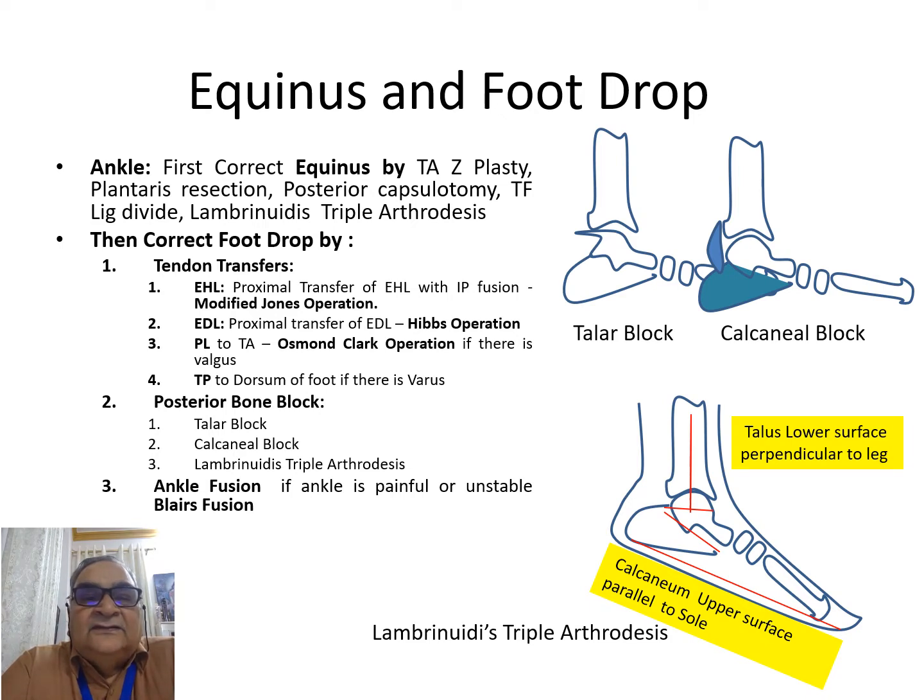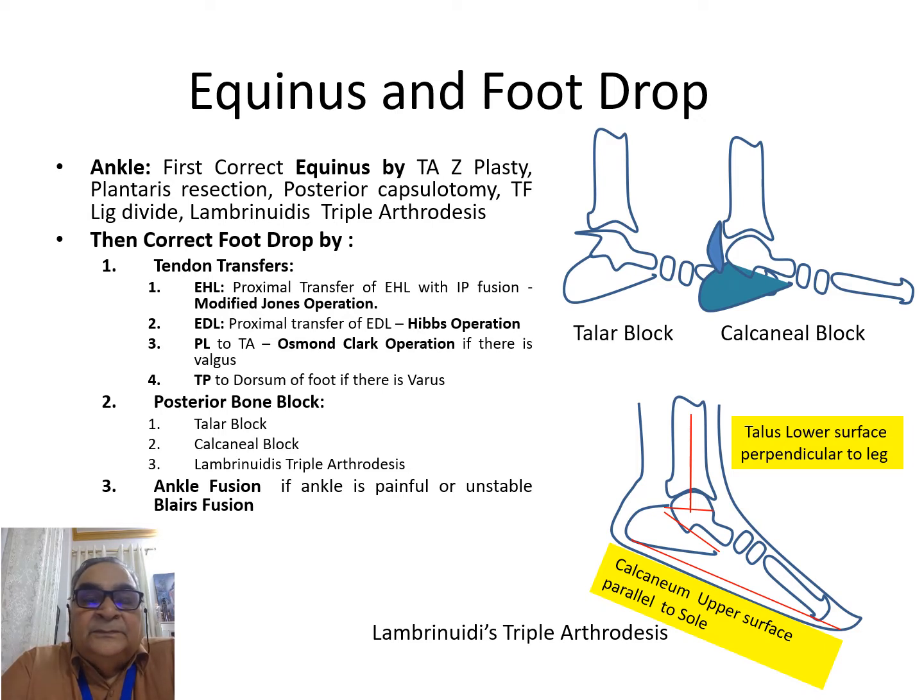The tendon transfers are extensor hallucis longus and extensor digitorum longus. The EHL transfer is to the neck of the first metatarsal with the interphalangeal joint fusion, called the modified Jones operation. The EDL proximal transfer of the extensor digitorum longus is the Hibbs operation.